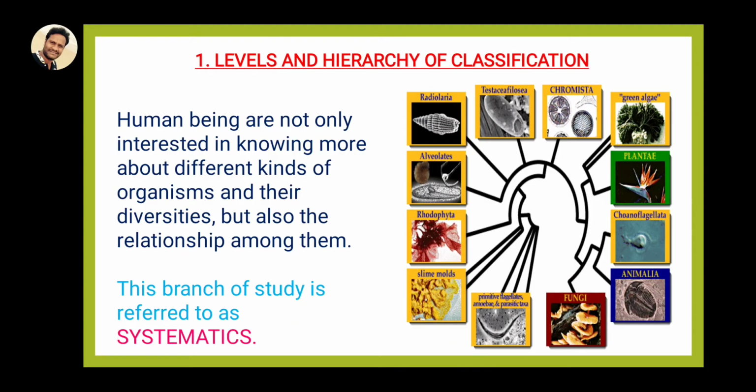Human beings are interested not only in knowing about different kinds of organisms and their diversity, but also in the relationships among them. In this way, a lot of different organisms can be identified and then classified. This branch of study is referred to as systematics.